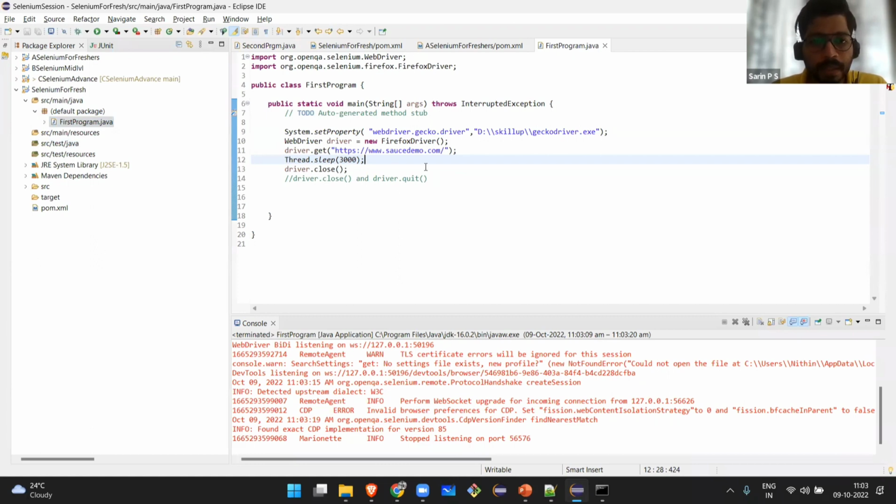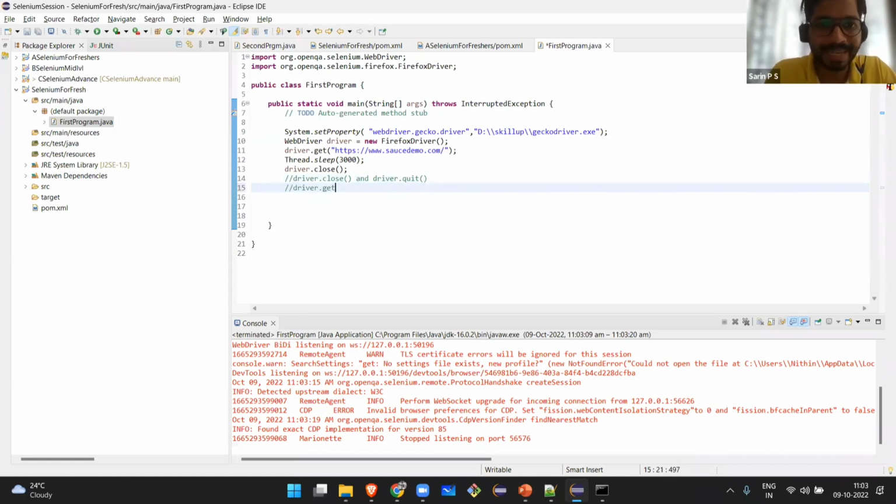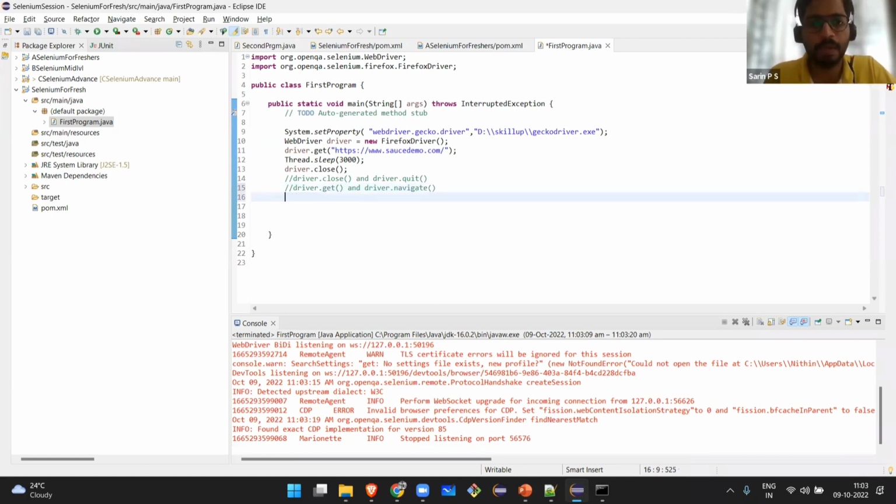Okay, there are many other methods available. Another interview question will be, what is the difference between driver.get and driver.navigate().to? It's another question that can be asked from this particular area. And another question will be, explain something more about this WebDriver.